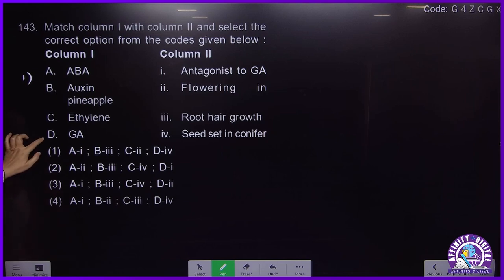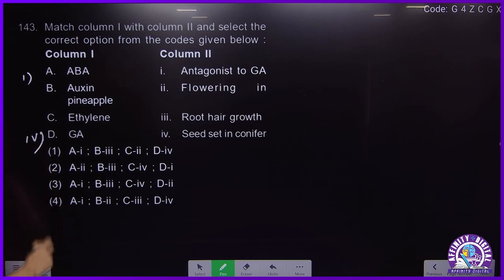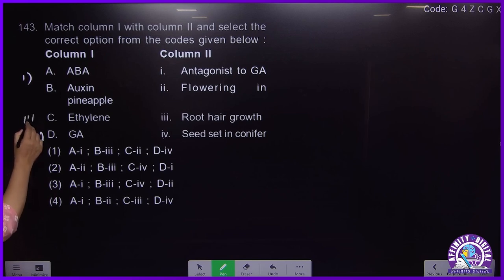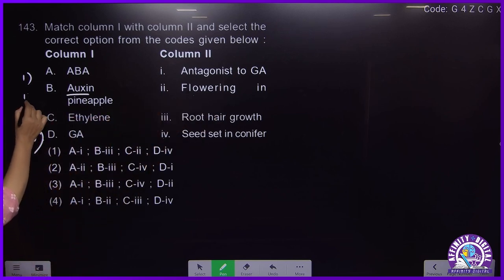And gibberellic acid, D should be 4. Cytokinin, set in conifer, D should be 4. Okay, it should come like this. Auxin, flowering in pineapple, and ethylene, C should be 3. Auxin should be flowering in pineapple, okay, B should be 2.